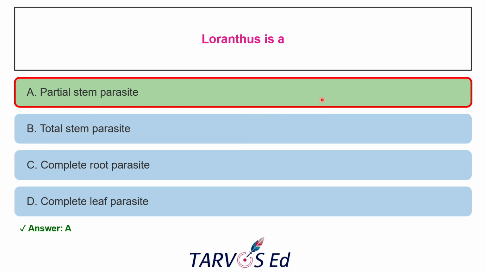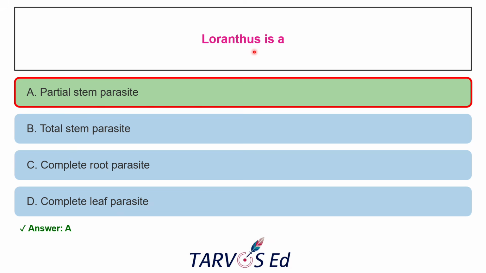Okay, CLOS. So this Loranthus usually grows on the branches of woody trees and extracts water and other essential minerals from the host through the haustoria. Okay, so it is the partial stem parasite only. Okay, but it has green leaves and contains chlorophyll also.